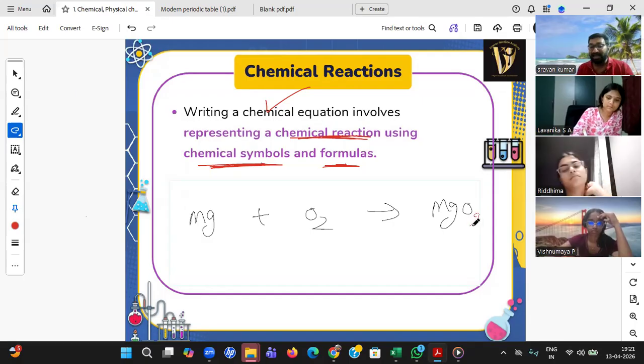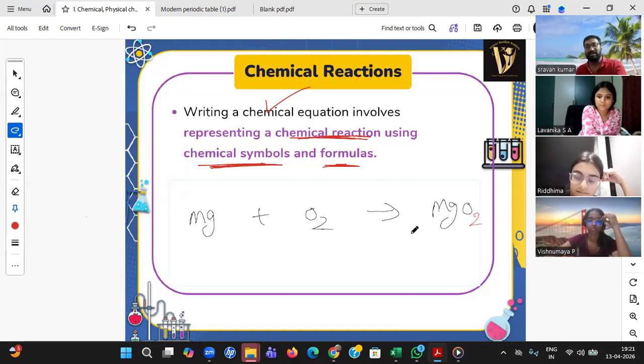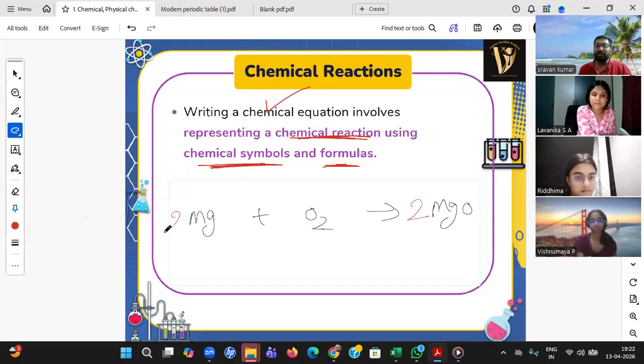Yes, Ridhima, can I write it like this? Two oxygen on the left side, two oxygen on the right side. No, sir. No, it's a crime in chemistry. You can never change the chemical compound formula. You can only write the coefficient here. But then this made two magnesium here, so I need to balance that with two.